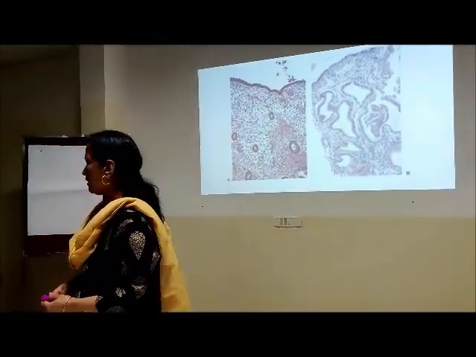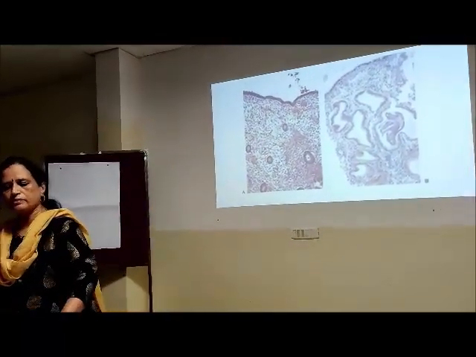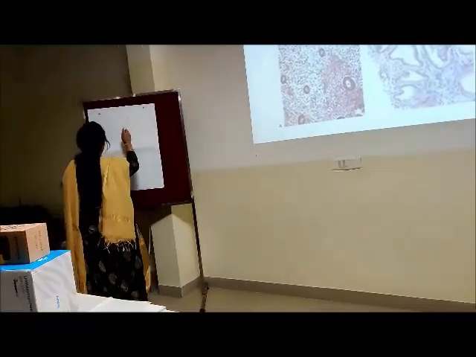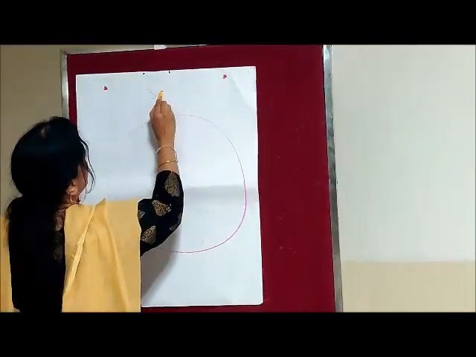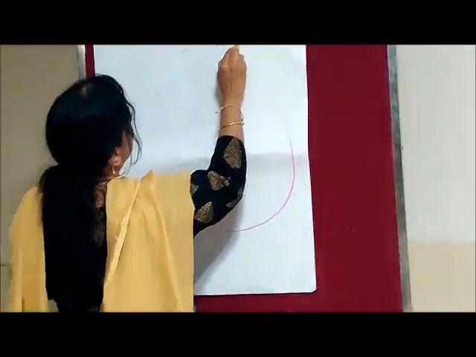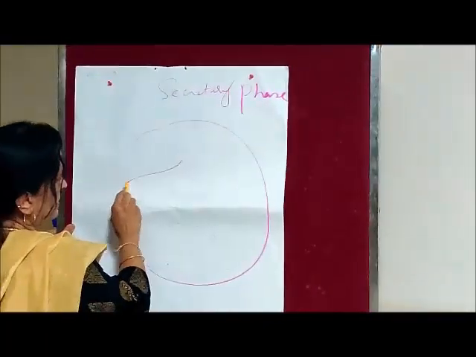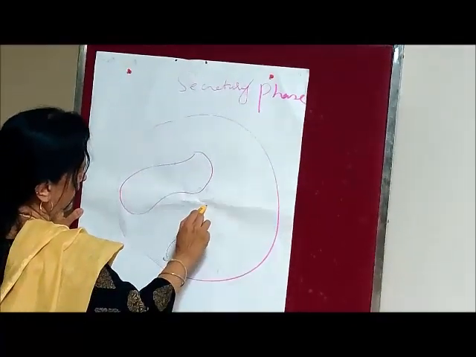Let us draw a diagram of the secretory phase of endometrium. So this is secretory phase. See, the glands are tortuous, they are dilated.